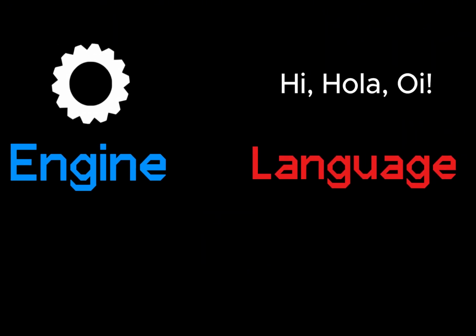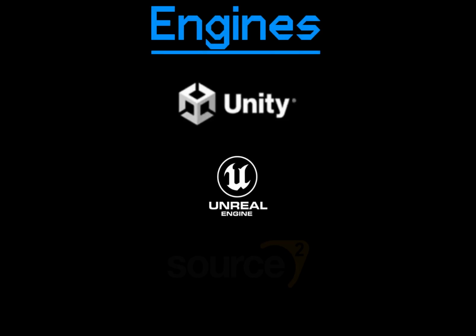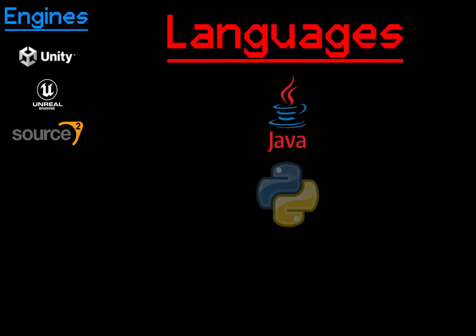Video games are made by an engine and a code language. You use an engine to execute the code you have written, but that code must be in a compatible language for the engine to understand it. Some examples of engines are Unity, Unreal Engine, and Source. And some language examples are Java, Python, and C++.